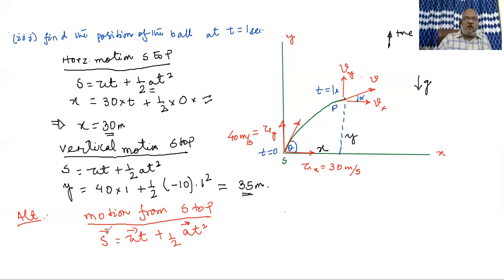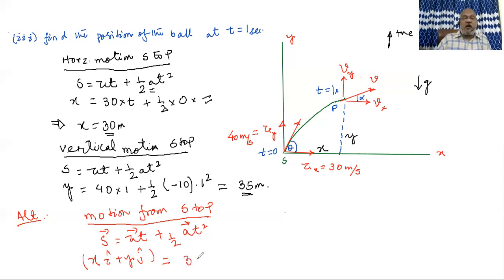Here S is displacement. And you know the displacement vector from S to P, because horizontal part is x and vertical part is y. You may talk in terms of position vector, but I am not elaborating it further. The displacement from S to P, as you can clearly see, must be written as x i cap plus y j cap. Is it clear? Okay, it will be equal to the initial velocity vector. Horizontal part is 30, vertical part is 40.